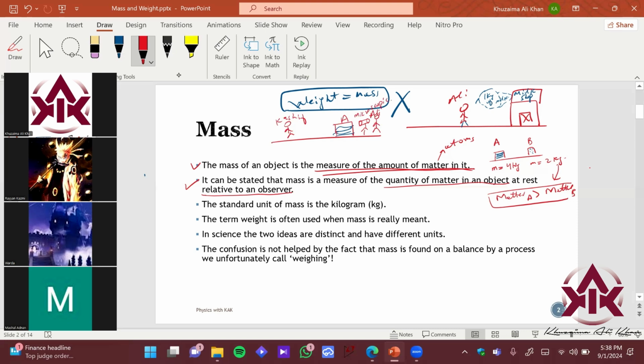Let's say this is made up of glass, right? It's see-through. So what is this particular person seeing? This person will be seeing atoms, right? And he will be seeing the structure of atoms, okay? Which is basically sort of like this, okay? Electrons will be flying around, and this will be the nucleus over here. He would see this particular structure. So according to that, matter is defined as follows: the mass is going to be the amount of atom in the body, right?